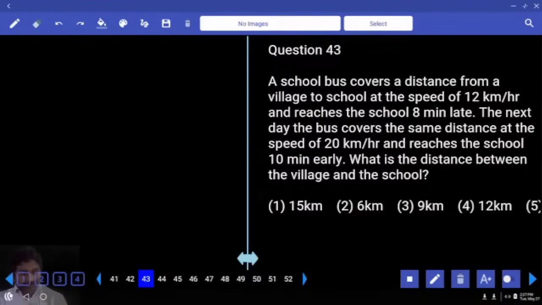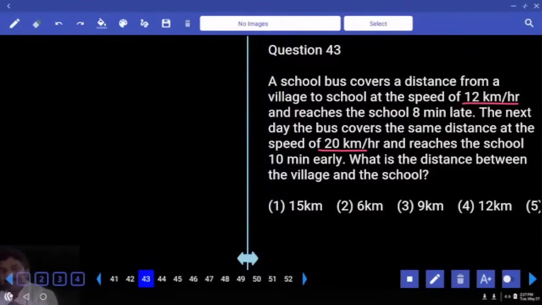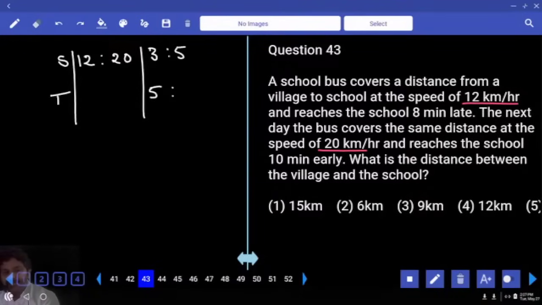Okay, right. First case speed 12, the second case 20. Speed ratio, simplified form, 3:5. Then time ratio should become 5:3. Time reduced by how many parts? 2 parts.